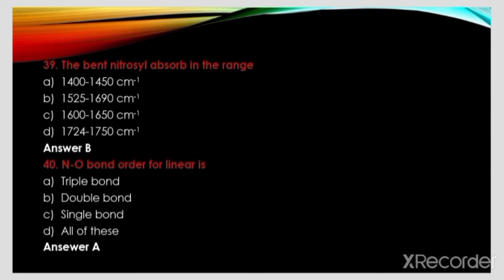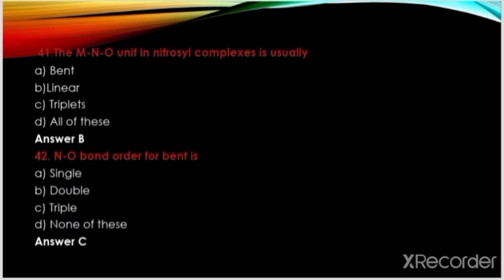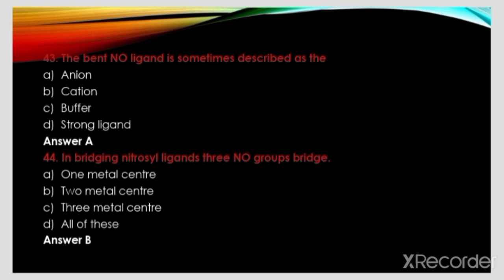NO bond order of linear is triple bond, double bond, single bond, all of these. The answer is A, triple bond. The M-N-O unit in a nitrosyl complex is usually bent, linear, triple, all of these. The answer is B, linear. NO bond order for bent is single, double, triple, none of these. The answer is C, triple. The bent NO ligand is sometimes described as anion, cation, buffer, strong ligand. The answer is A, anion.